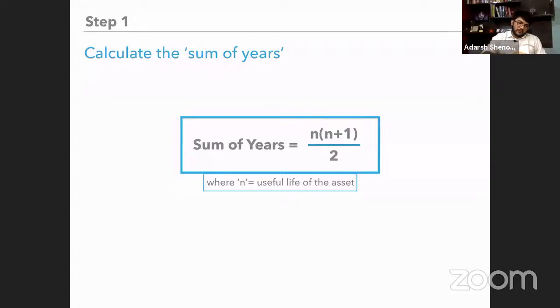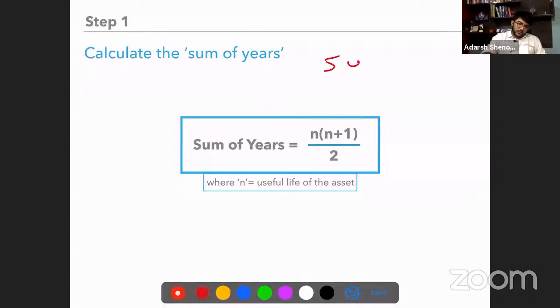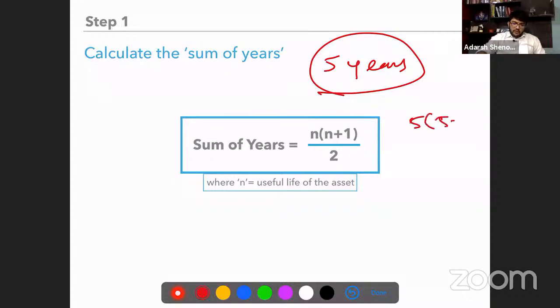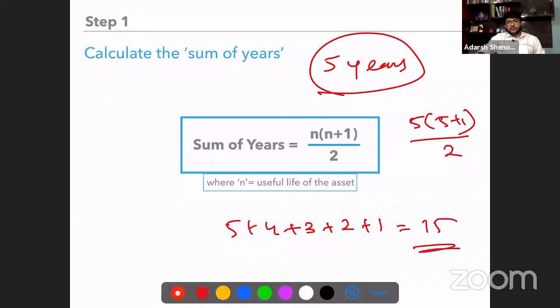For example, if the useful life of an asset is 5 years, calculate the summation of that 5. It is 5 into 5 plus 1 divided by 2, or you can also do 5 plus 4 plus 3 plus 2 plus 1. How much do you get? 15. If the useful life is 5, 15 is the sum of years.